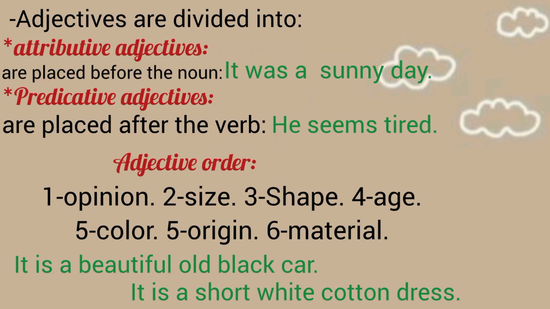Also, adjectives are divided into attributed adjectives and predicative adjectives. Attributed adjectives are placed before the noun. For example, it was a sunny day, he is a respectful man. And predicative adjectives are placed after the verb. For example, he seems tired.